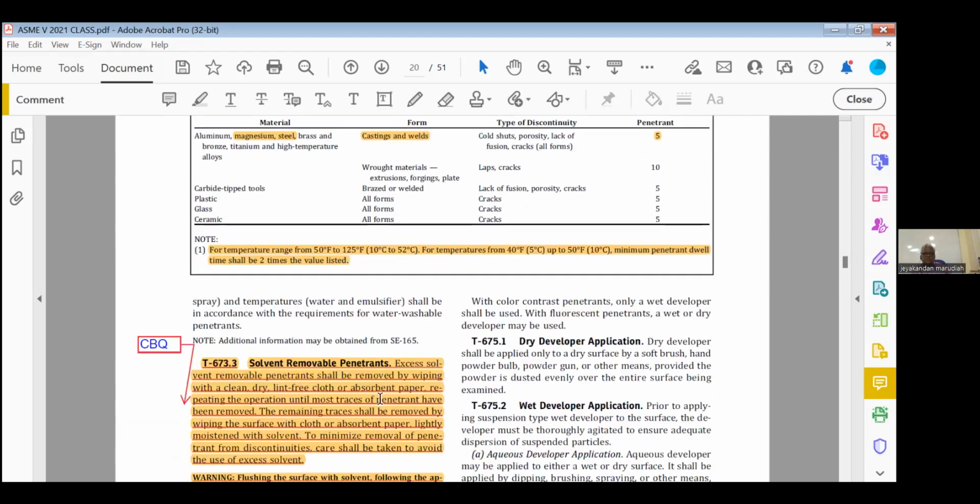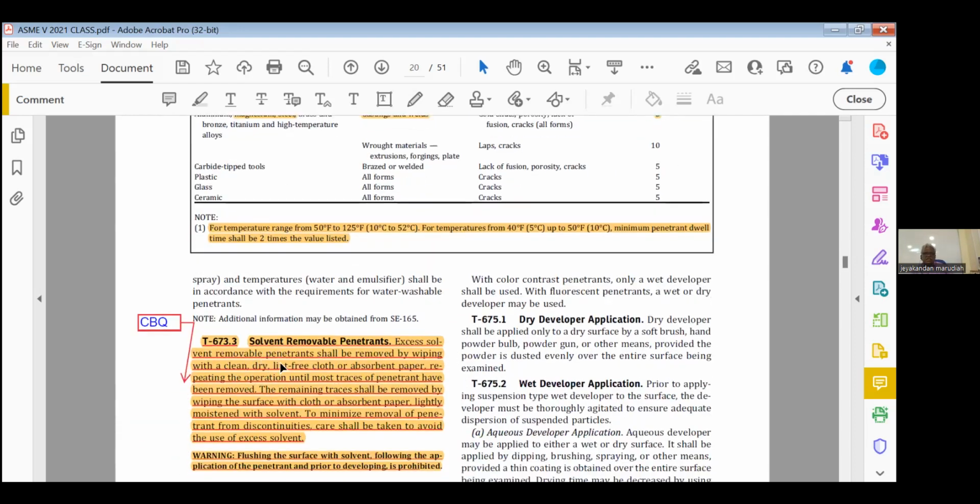Then this is important, solvent removable penetrants. Excess solvent removable penetrant shall be removed by wiping with a clean, dry, lint-free cloth or absorbent paper, repeating the operation until most traces of the penetrant have been removed. The remaining traces shall be removed by wiping the surface with a cloth or absorbent paper lightly moistened with the solvent. That is closed book.